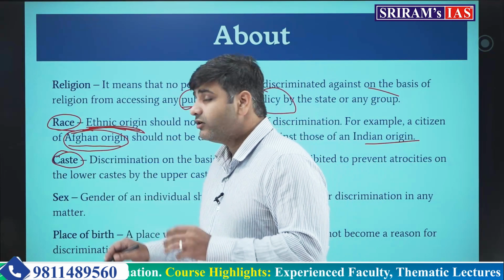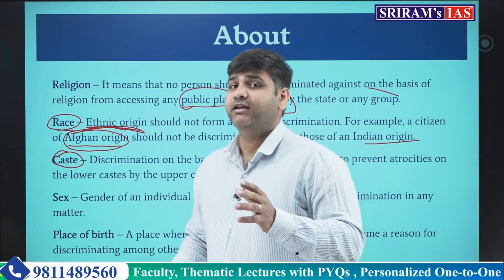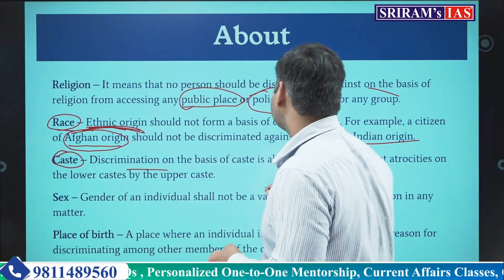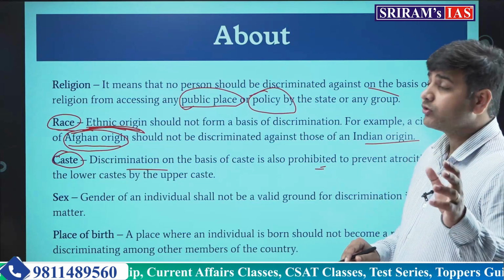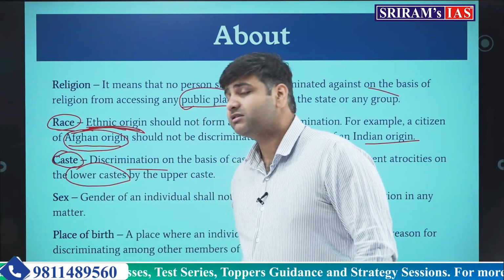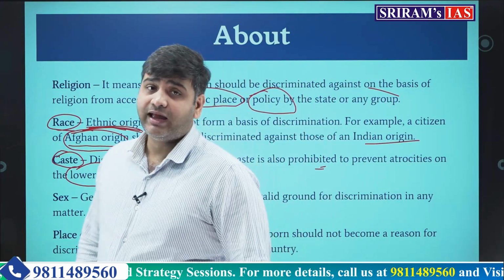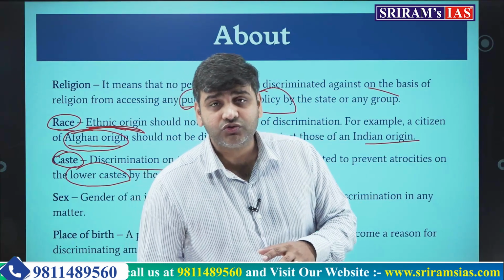So caste shall not be a discriminating factor, and the state has no authority to discriminate against anyone on the basis of caste. Discrimination on the basis of caste is also prohibited to prevent atrocities against the lower caste by the upper caste. This happened in the pre-constitutional era and unfortunately has also continued in the post-constitutional era.